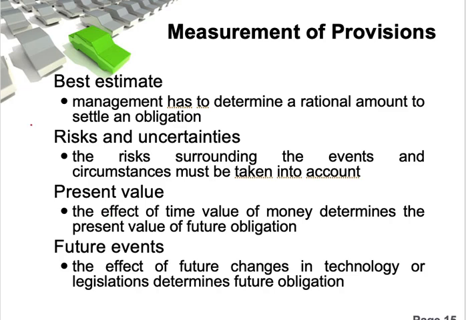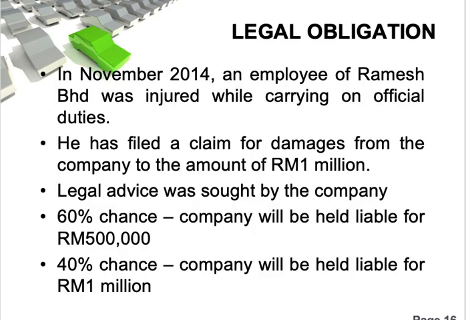Of course it is up to the best estimate based on the management's rational amount, based on the risk and the uncertainty, present value, and future events. So you need to consider several factors. For example, this is a legal obligation, to differentiate between legal and constructive, to indicate that there is a present obligation.